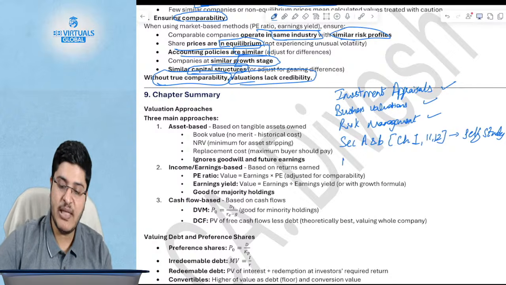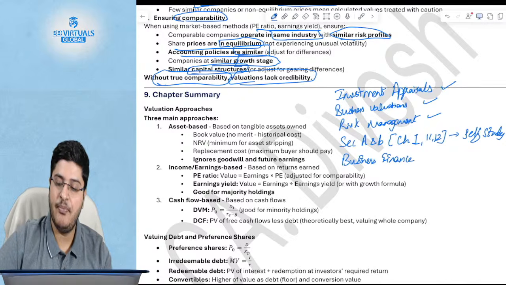We have also done business finance. This was done yesterday already, correct? We've done business finance, correct, guys? Okay, this is also done. The only two things, if I was to say, left is working capital management.